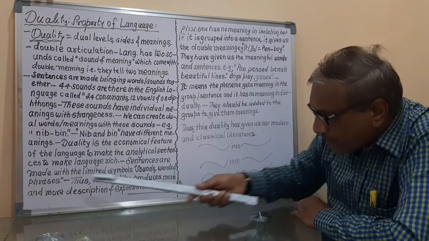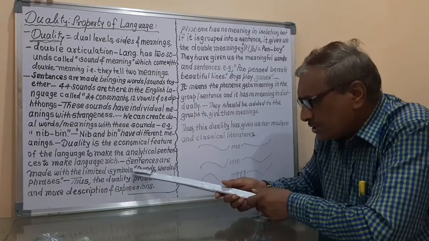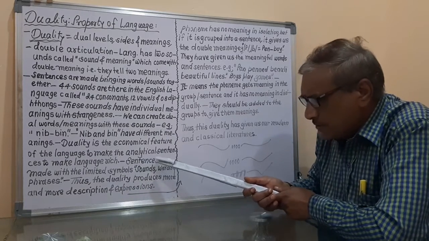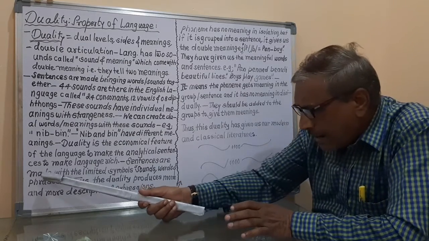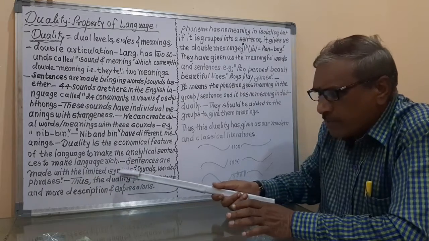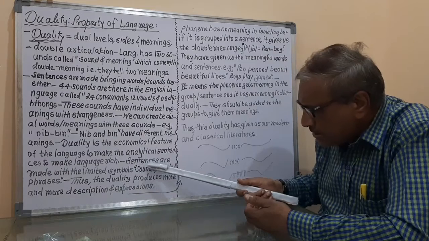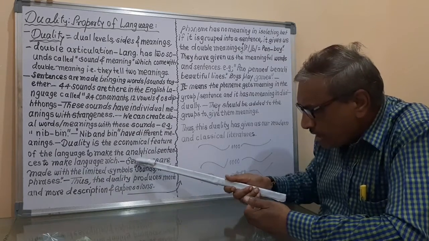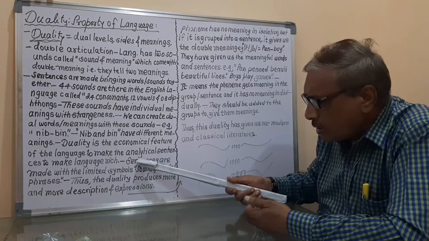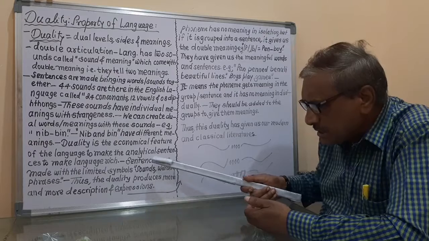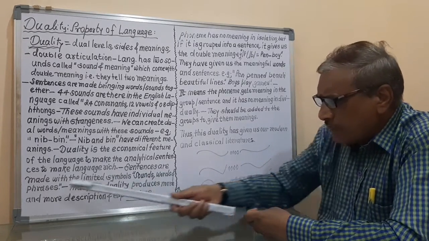Sentences are made with the limited symbols. Now the explanation is that the sentences which we make are made with the limited symbols. The explanation again I will say is that we make the sentences, or the speaker speaks the sentences with the limited symbols, which are sounds, words and phrases.